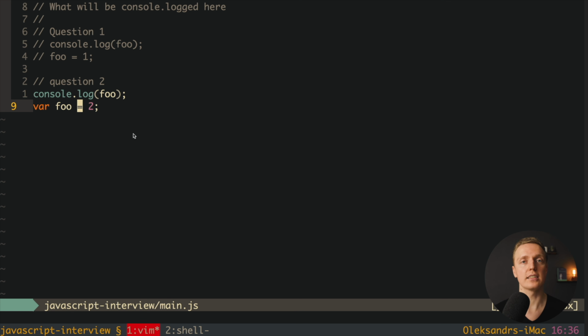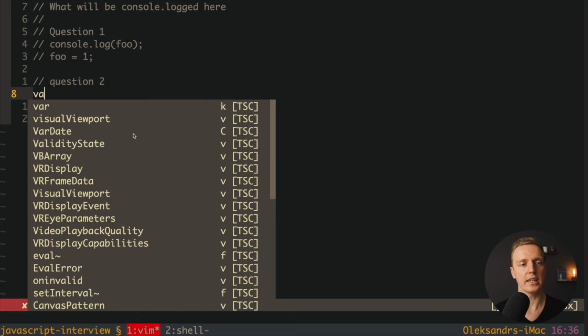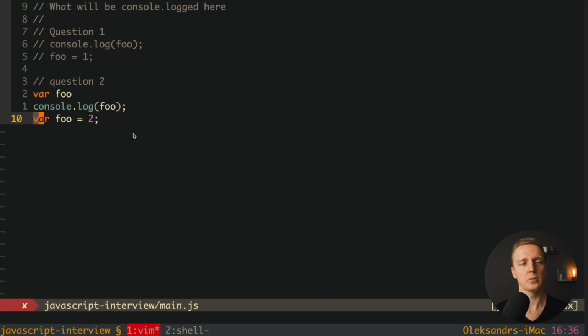But actually this is a wrong answer, because the main idea is that the var declaration is bubbling to the top of the file, which means it is exactly the same code as writing here var foo, and here we're just assigning foo to 2. This is exactly the same code. This is how JavaScript interprets this code.